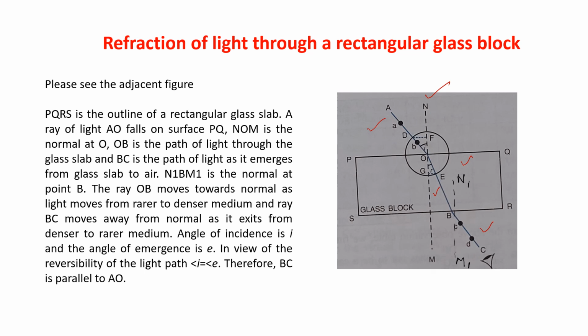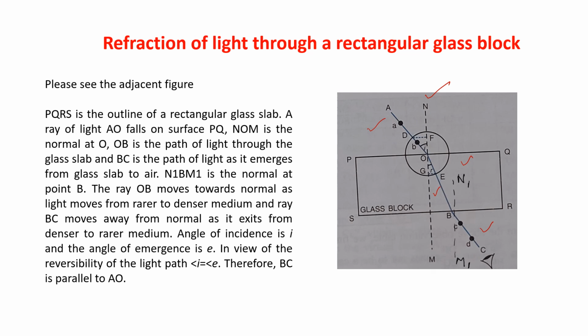But when it comes out from the glass block to air, this BC line moves away from the normal, because it is moving out from denser medium to rarer medium.